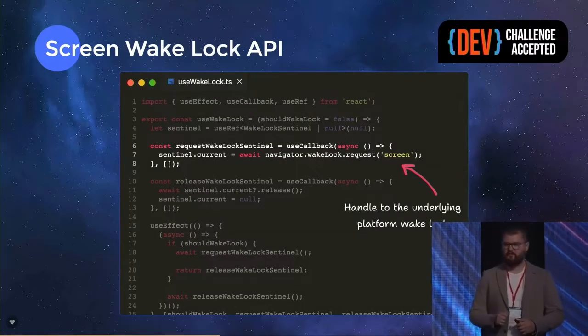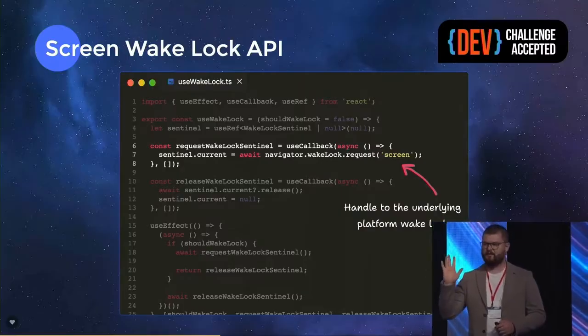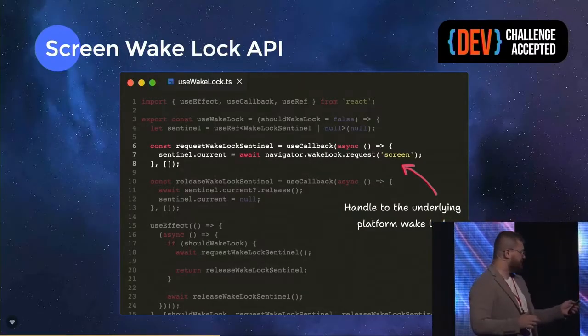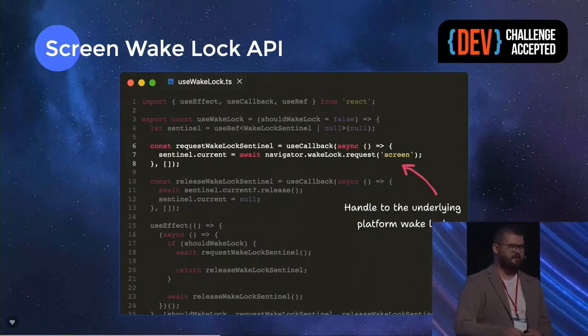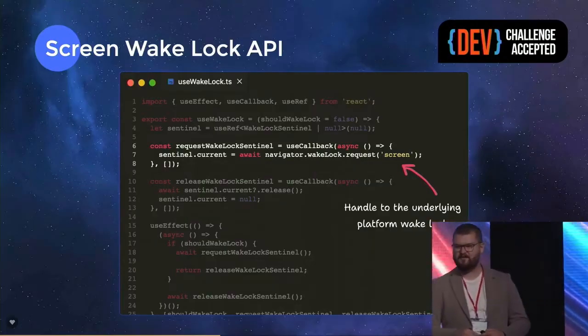Now, the question for you is, can anybody tell me why is this a promise? It didn't used to be with the previous APIs, right? But now it is.